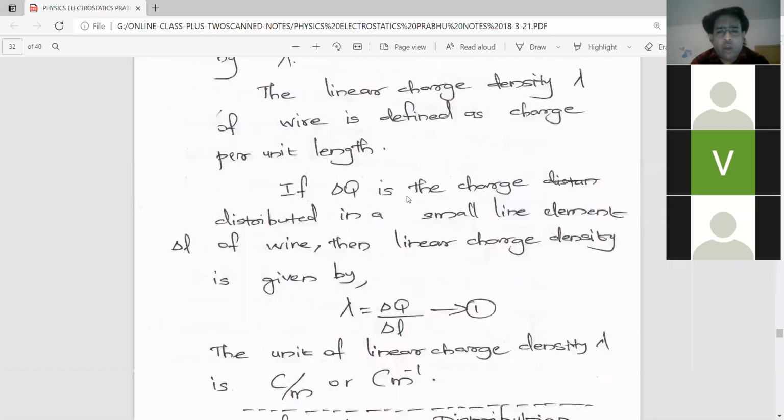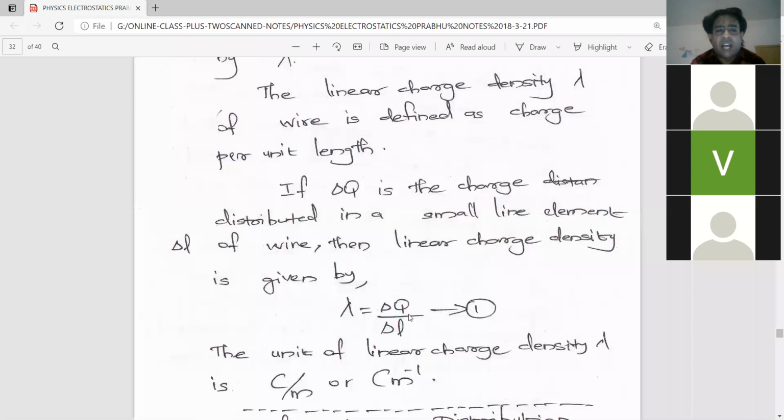If delta Q is a small charge distributed in a small line element, line element means we are considering the total length of the wire and taking a small part of that total length. That line element is taken as delta L. If L is the total length of the wire and we take a small part delta L, that is called the line element. So if delta Q is a small charge distributed in a small line element delta L of the wire, then linear charge density is given by lambda is equal to delta Q by delta L.